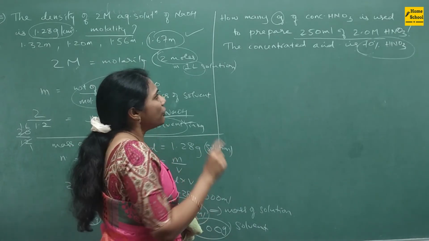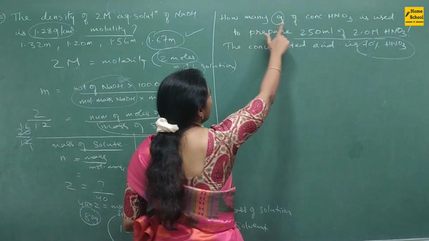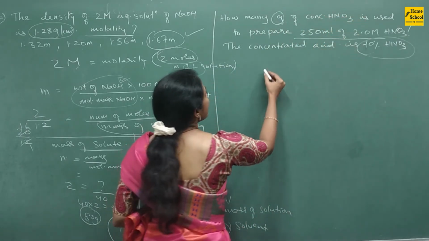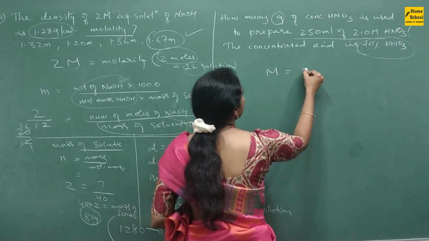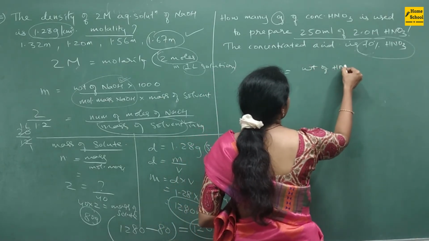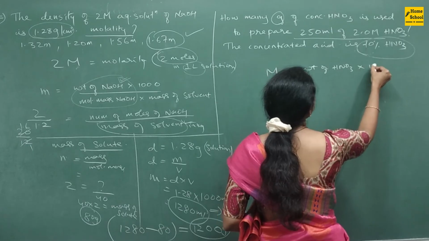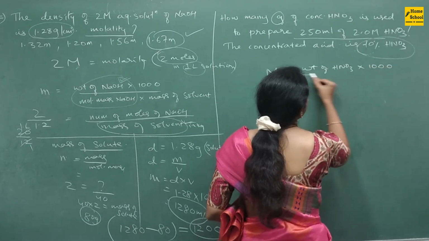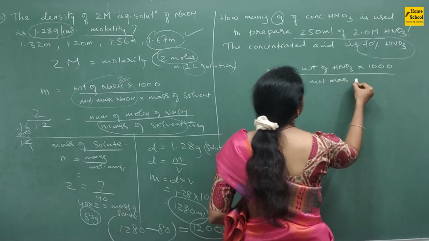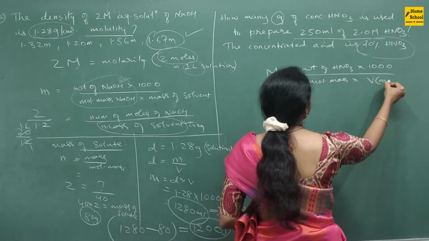Okay, so first using a basic formula, let's find out the mass. How many grams in the sense? So they are talking about mass. See, molarity is equal to weight of HNO3 into 1000 divided by molar mass of HNO3 into volume of solution in ml.